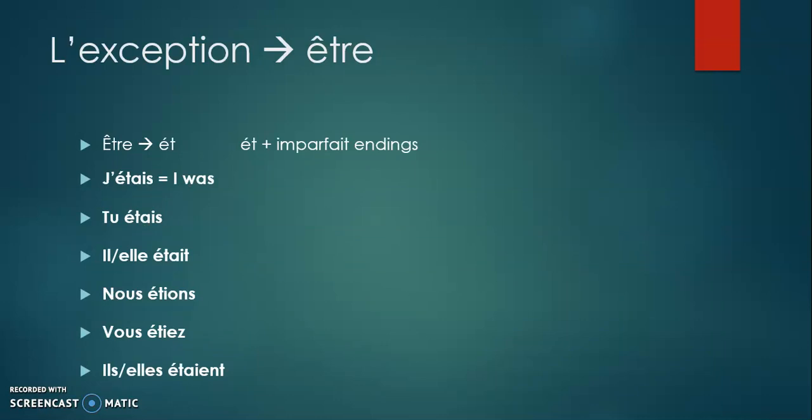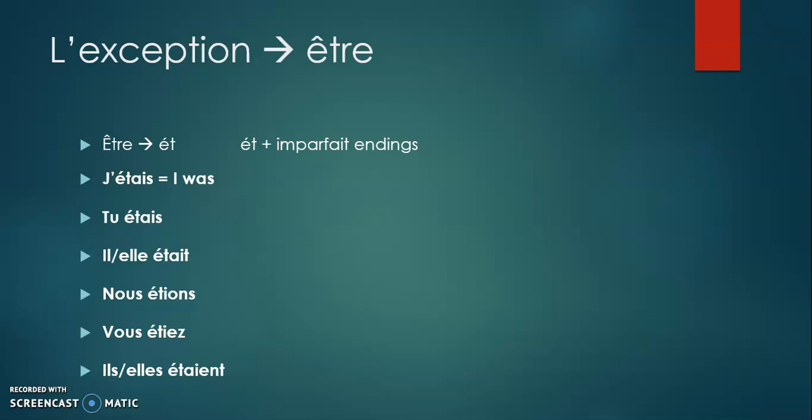The only exceptional case in French is être. The only exceptional stem that you have in imparfait in French is être. Because as you know, the nous form conjugation of être is nous sommes, S-O-M-M-E-S. So there you don't have an ONS to drop to get a stem. In that case, there is an irregular stem for imparfait for the verb être. The irregular stem of the verb être is E acute accent T.